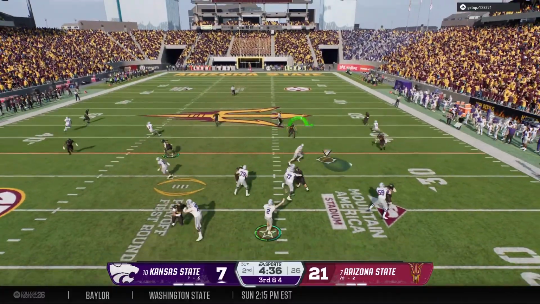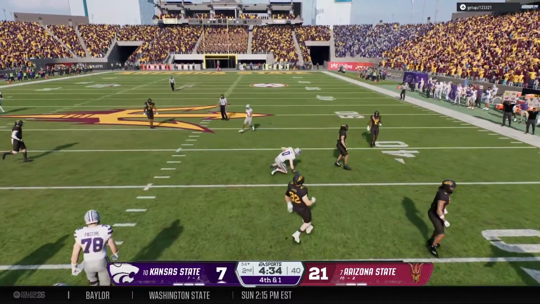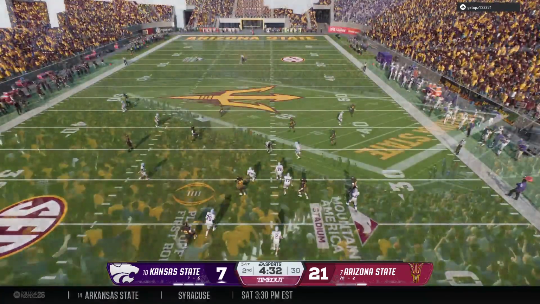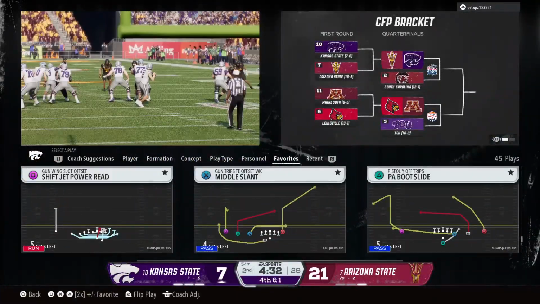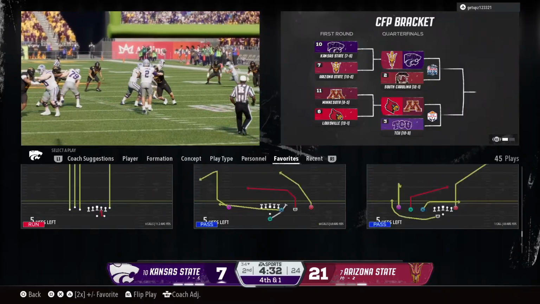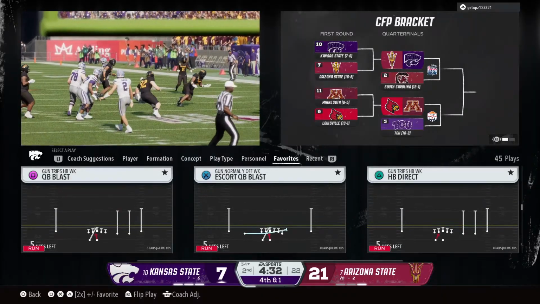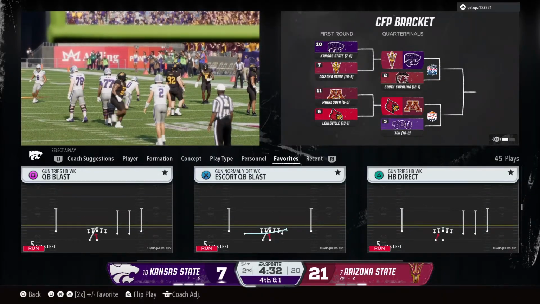Shotgun formation here on 3rd down. Quick completion to the tight end. Oh, and he goes down after a short gain. That's not enough for the 1st down. And now the defense will call a timeout before this critical down just to get everybody on the same page.